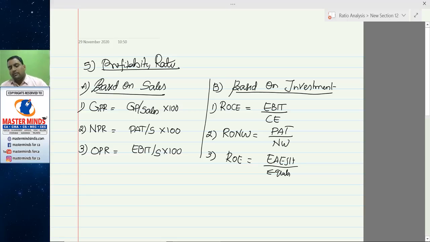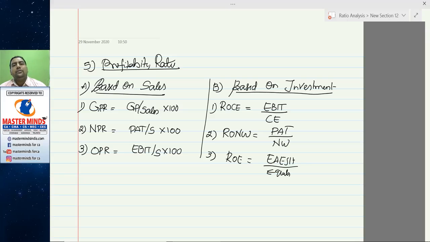So first we have to get the financial information. From that we have to compute financial ratios under 5 headings: short-term solvency, long-term solvency, coverage ratios, turnover ratios, and finally profitability ratios. After computing the financial ratios, we have to compare these ratios either with the previous year data or with the best firm in the industry.